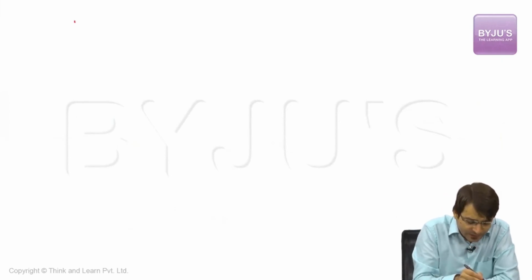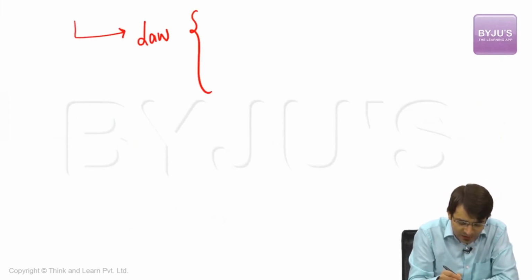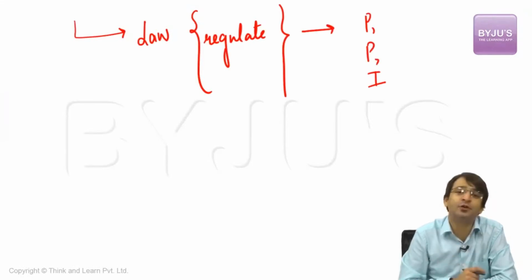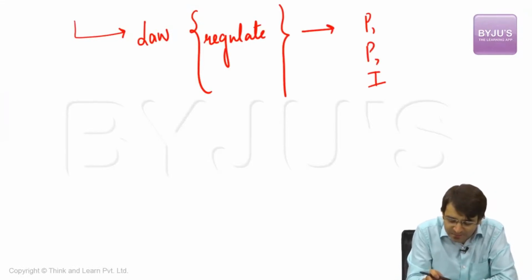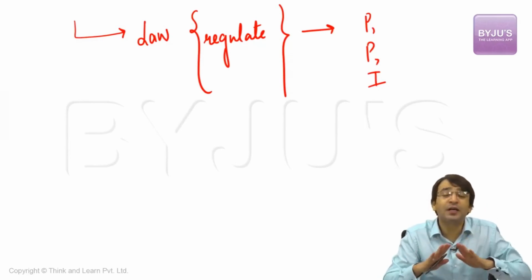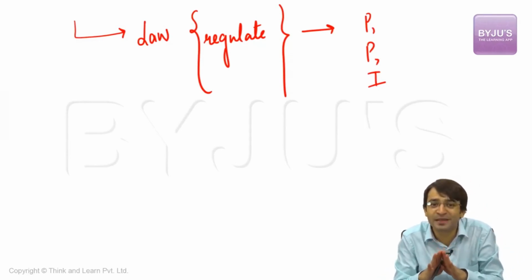The Constitution said that there has to be a law, and this law shall regulate these powers, privileges, and immunities. That means there has to be a law which can regulate these powers, privileges, and immunities which are available to the members of the Parliament. That means this law of the Indian Parliament is going to decide what these privileges, what these powers, and what these immunities are going to be.